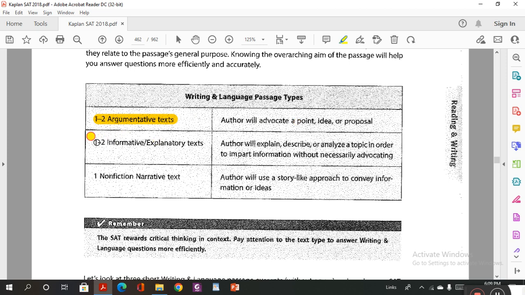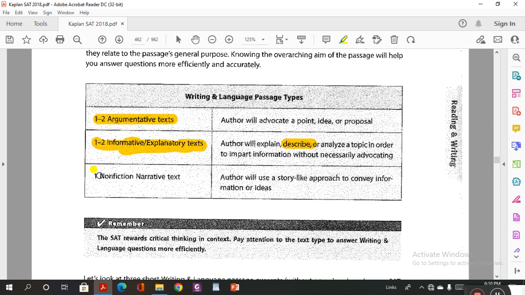This is the second type of passage that we can say is the informative and explanatory text. What does it mean exactly? By its name, if you look deep at the word explain, you will find a passage that explains, describes, or analyzes a topic in order to impart information without necessarily advocating. This is the second type. I think it's a super easy one.